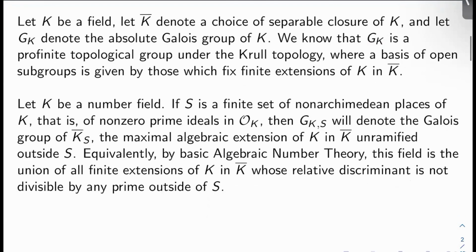Now let's let K be a number field specifically, and we'll let S be a finite set of non-Archimedean places of K, that is, of non-zero prime ideals in the ring of integers of K, O_K. Then G_{K,S} will denote the Galois group of K bar_S, which is the maximal algebraic extension of K in K bar that's unramified outside S. Equivalently, by basic algebraic number theory, this field is the union of all finite extensions of K in K bar whose discriminant is not divisible by a prime outside of S.